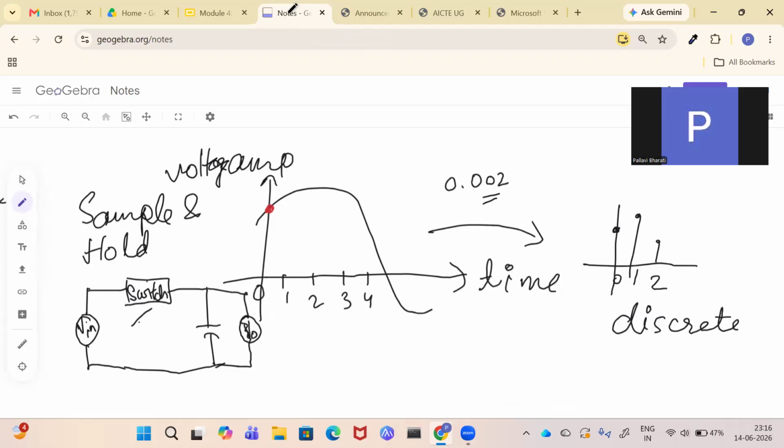Then again we open it and the capacitor starts discharging. You can take a resistor here in parallel, and through this resistor it starts discharging. Then again, if you want the value, you switch on the circuit again. Close the circuit, the key here, and you will get the value at 1.